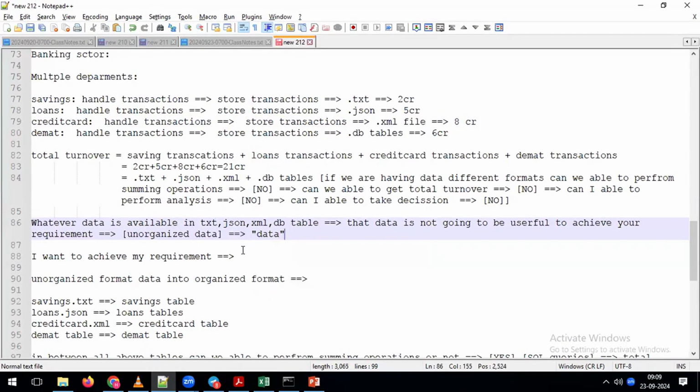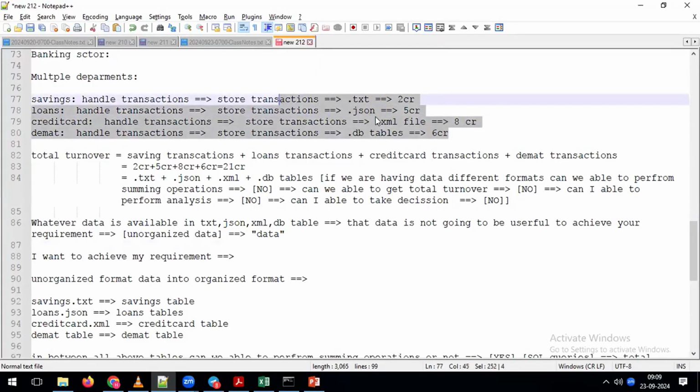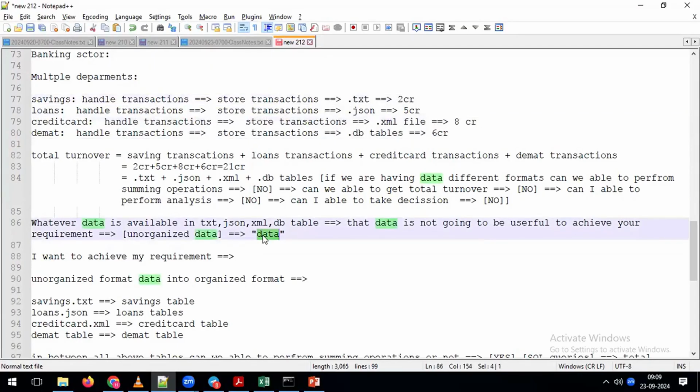If you remember, what is the definition of data? Whenever you are getting the data in the raw material format or in the unorganized format, such kind of content we can call it data. Indirectly I can say whatever the text file, JSON file, XML file, database table, all this kind of unorganized format content, simply we can call it data. All these files we can call data.